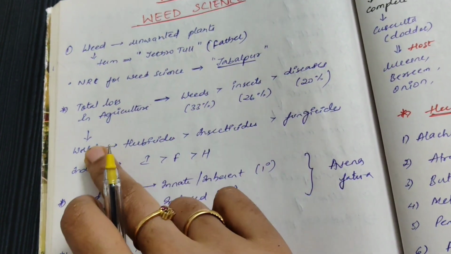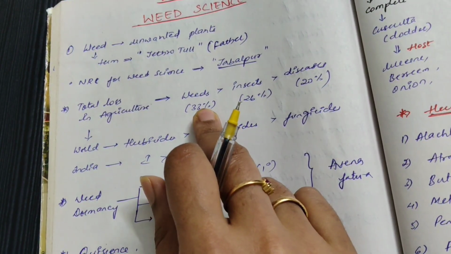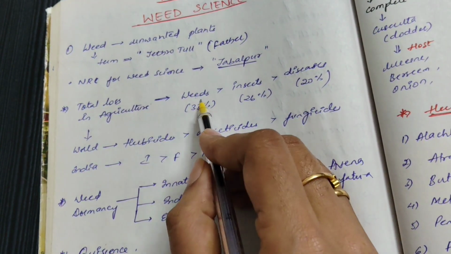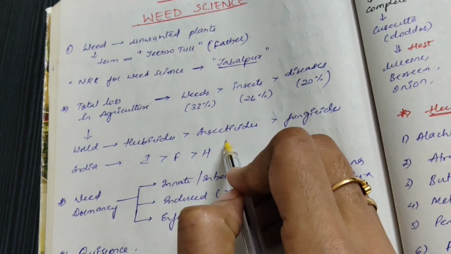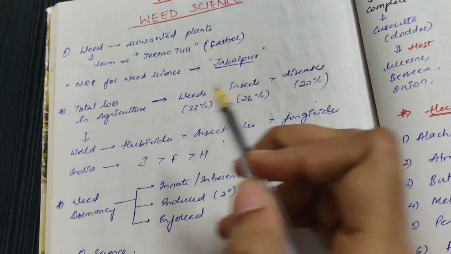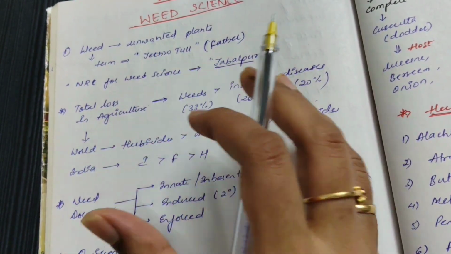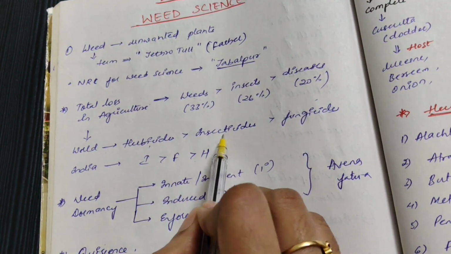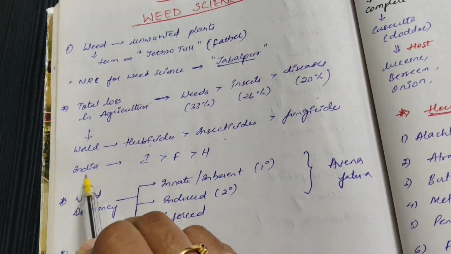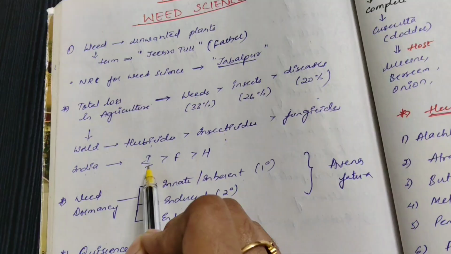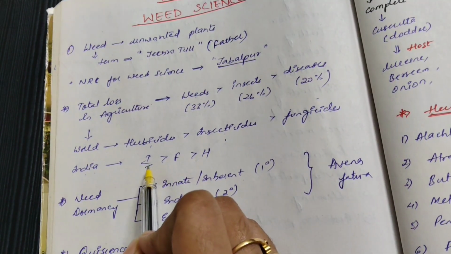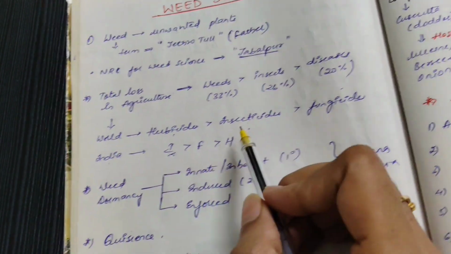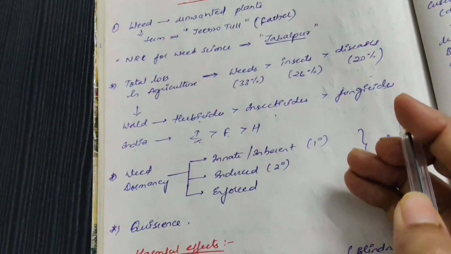In the world, farmers use herbicides for weeds, insecticides for insects, and fungicides for diseases. In the world the major part used is herbicides, after that insecticides and fungicides. But in India, most farmers use insecticides, after that fungicides, and the last is herbicides.